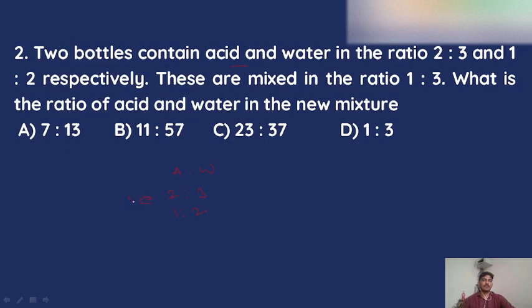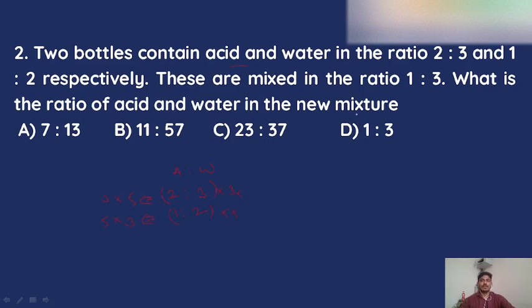So the number of parts present in bottle A will be 5 and the number of parts in bottle B will be 3. As I told you, we need to make the number of parts the same before mixing. So I multiply with 3 here and with 5 here, in order to make the number of parts the same.